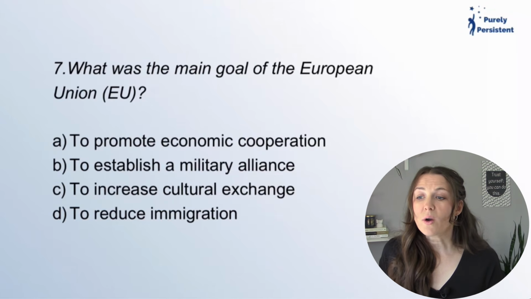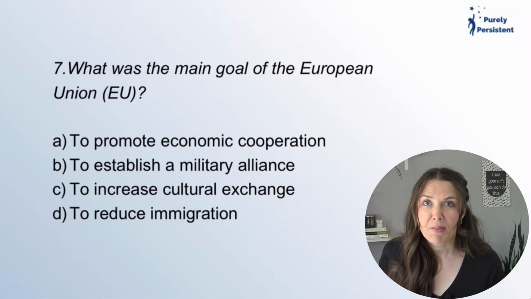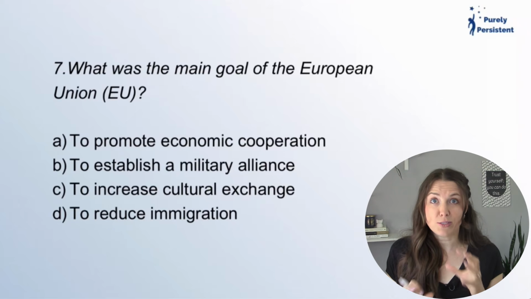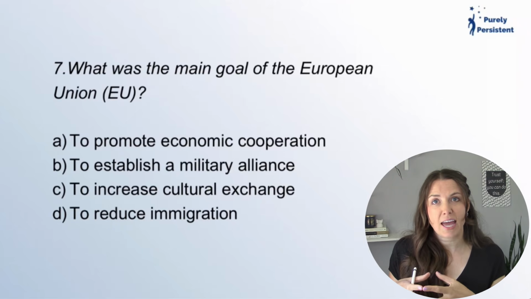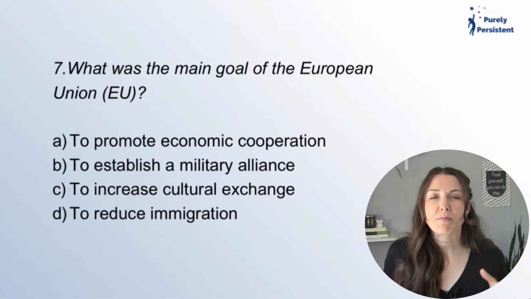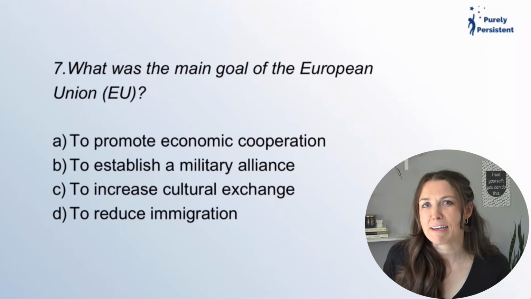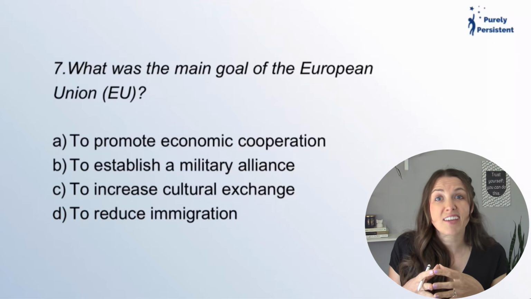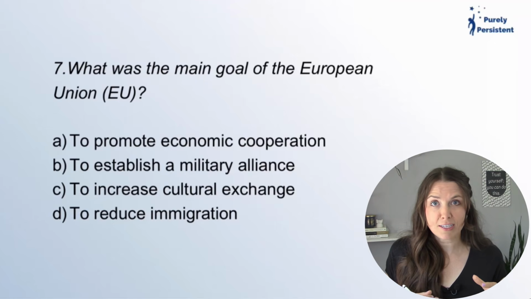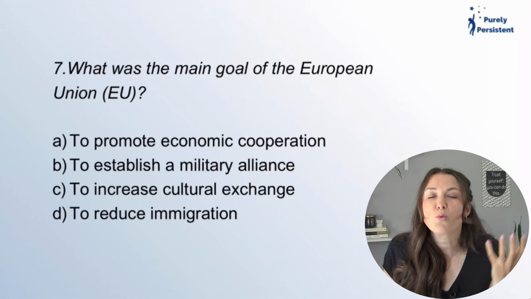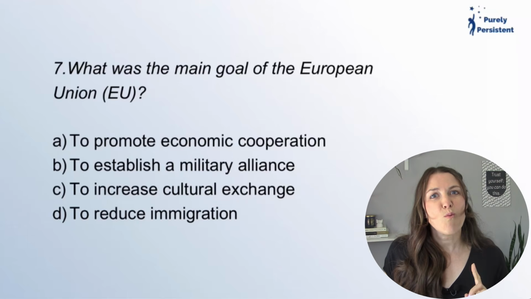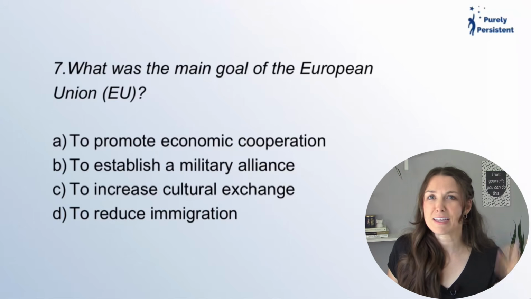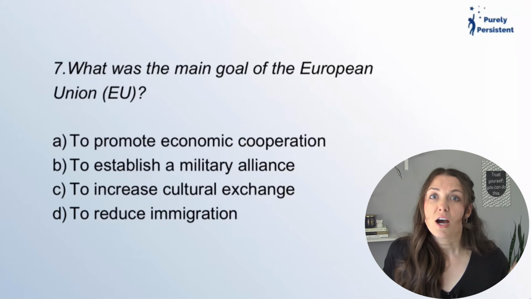Number 7, what is the main goal of the European Union? Okay, so the European Union is basically a collection of countries within Europe that sort of combine together, not for everything, but for some things. I want you to think about the United States of America, right? There are 50 states, and we all sort of collaborate together. Yes, some of our things are a little bit different, but for the most part, we're one country, okay? So while the European Union doesn't have as much collaboration as maybe the United States does, it still is a collaboration among countries.